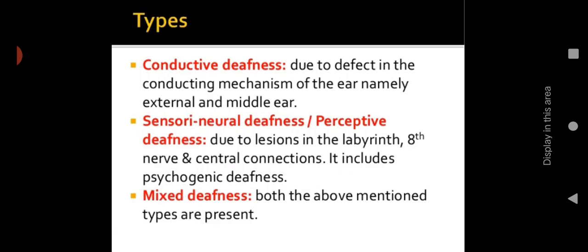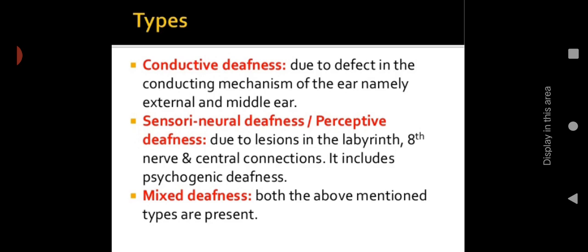Let us see the types. Mainly it is of three types: conductive hearing loss, sensory neural hearing loss, or mixed. Conductive hearing loss or deafness is due to a defect in the conducting mechanism of the ear, namely the external and middle ear. The ear is divided into three parts: external, middle, and inner ear. The external and middle ear are the parts where the sound waves are conducted towards the inner ear. So any defects, deformities, obstruction or any problem in the external and middle ear can lead to conductive hearing loss. Here the problem is that the sound waves are not reaching the inner ear.